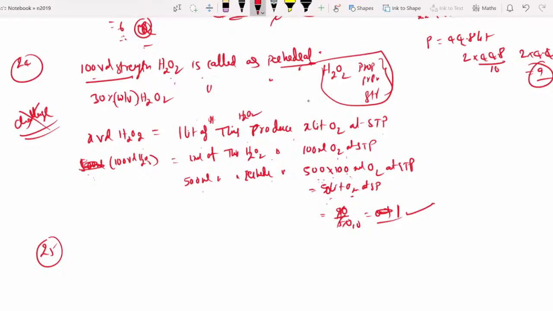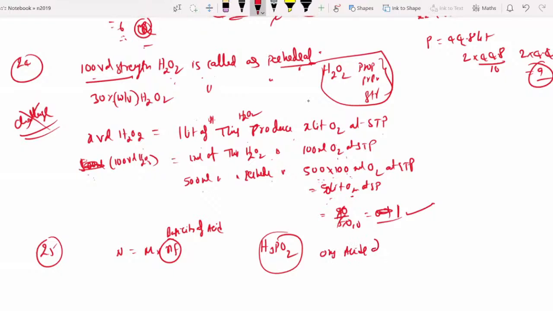So, normality of decimolar H3PO2. Normality is equal to molarity into n factor. N factor is nothing but here the basicity of the acid. H3PO2. When they give it like this, you please always remember that for oxy acids of phosphorus, while writing, P double bond O, OH must be present for every oxy acid. For every oxy acid of phosphorus, this structure must be present.